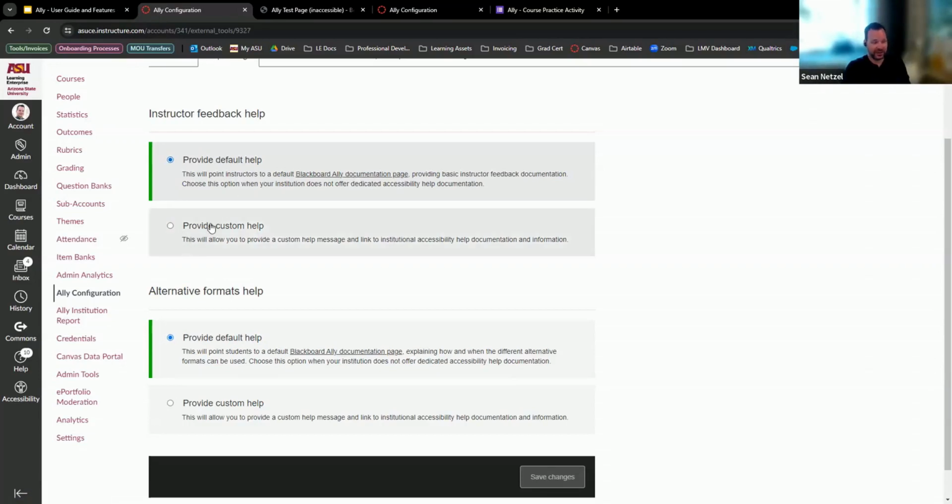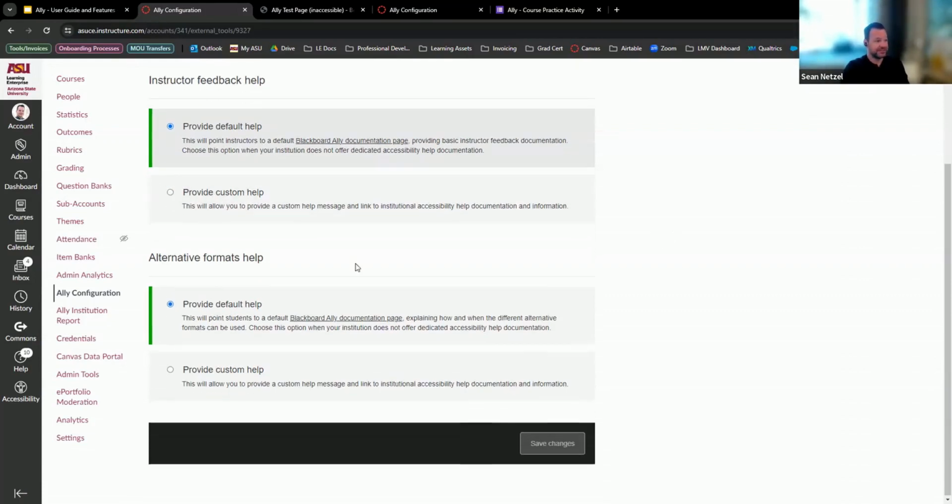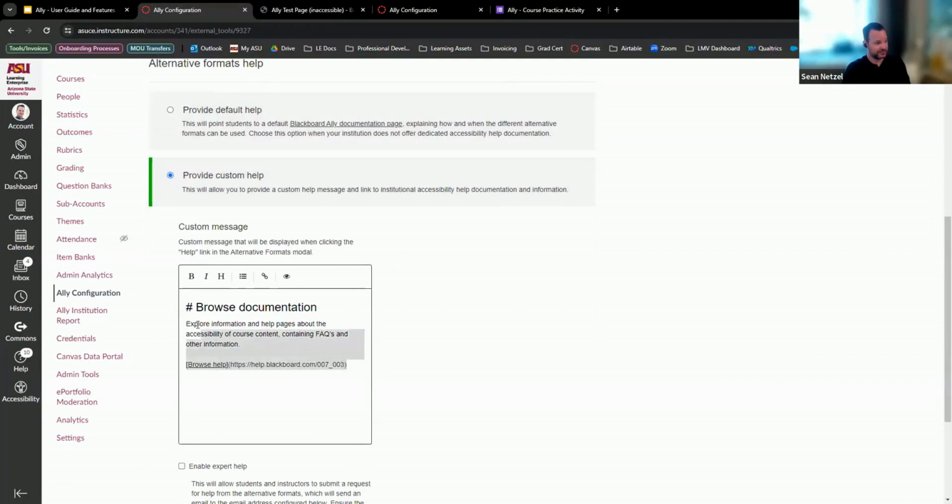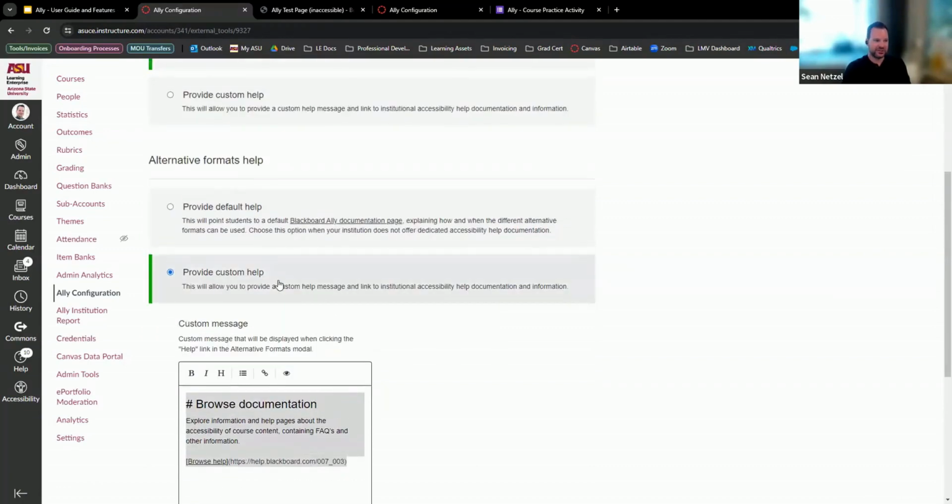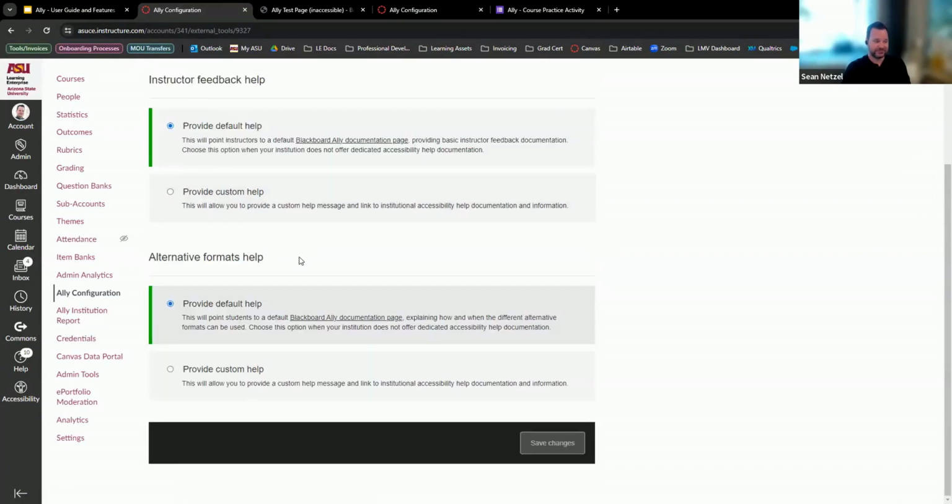I would only change this option if you really know what you're doing and really want something specific in there. Same thing goes for the alternative formats. You can change some of the help for this. This is for students. So if students are not sure what Beeline Reader is, or they need help with a specific thing, there is default help in here, but you can also change this as well. So it gives a custom message. Again, I would not be confident in changing that, unless, once again, you're really an expert and there's some very specific use case where you would want to provide custom help, then do that.